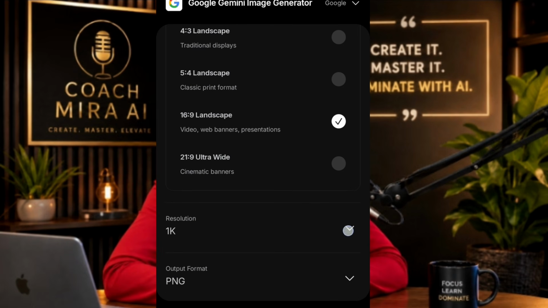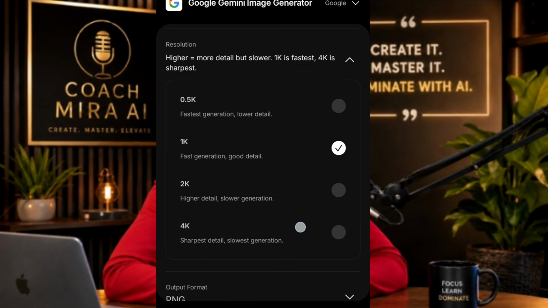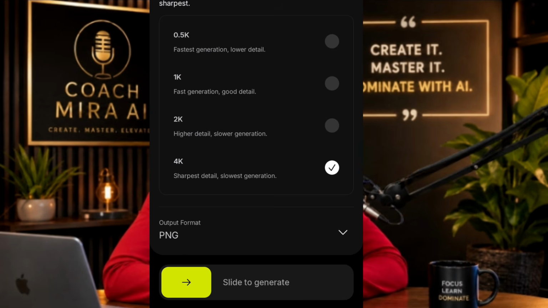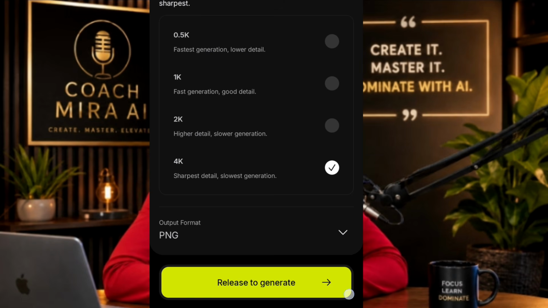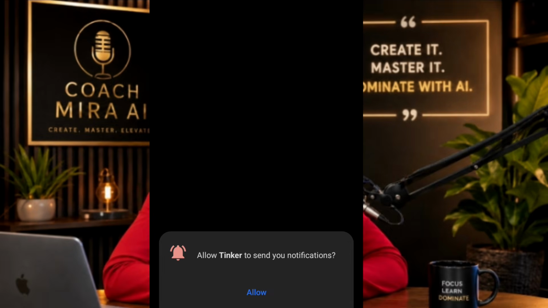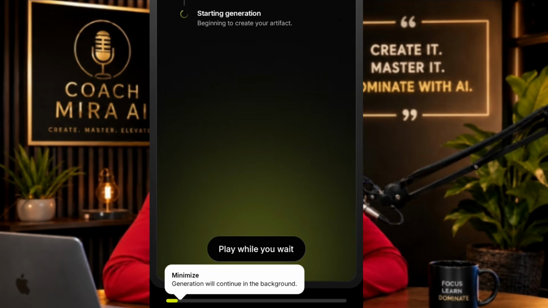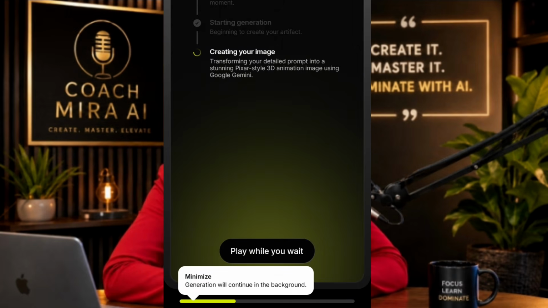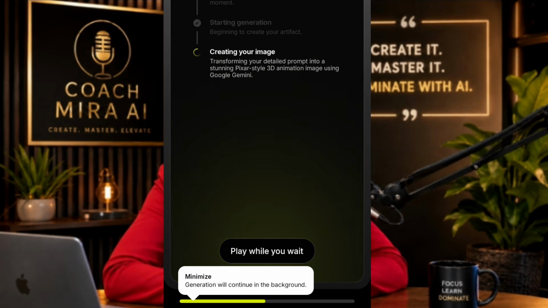Then you choose whether it's 1K, 2K or 4K. So I'll choose 4K, as you can see. After setting it up, just slide. As you can see, it's written slide to generate. Just slide it. Okay, so it's generating. Select allow. So you have to wait. And the best part is that it is very easy. It's always fast.